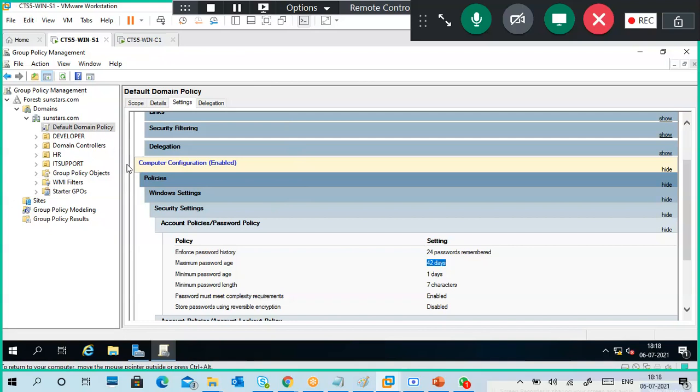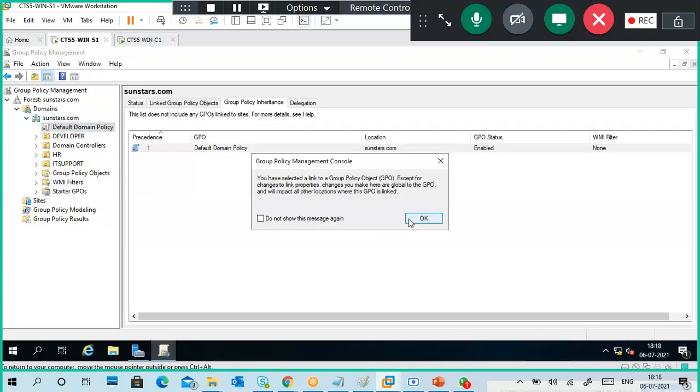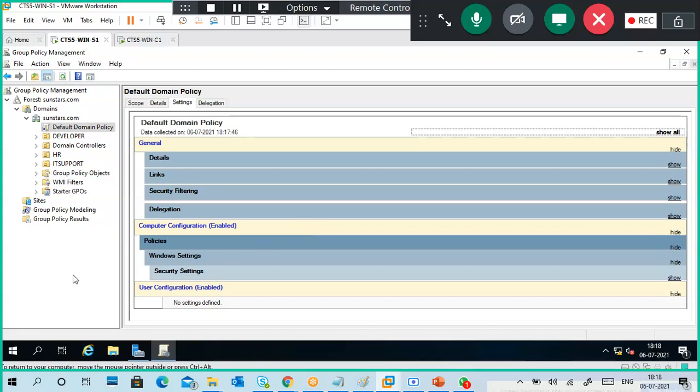Sir, can we also see client passwords through the server? This is under domain, right? It is under domain, meaning all users in the domain. This policy is enforced on everyone. No, sir, I'm saying, can we see their passwords also? No, that is not possible. That is an encrypted password, reverse encrypted. We can't see their passwords.